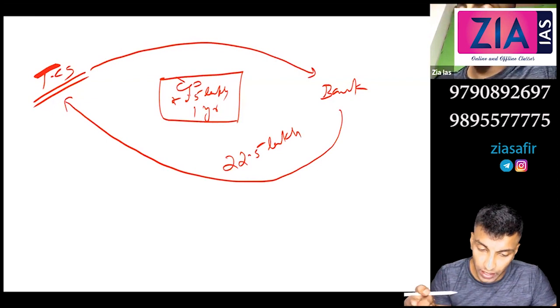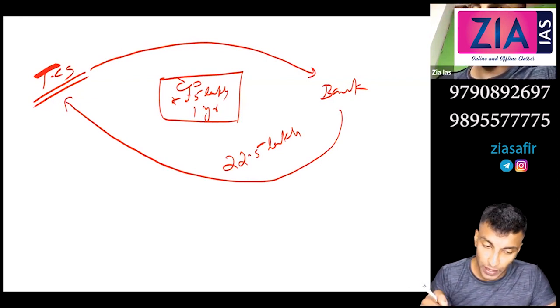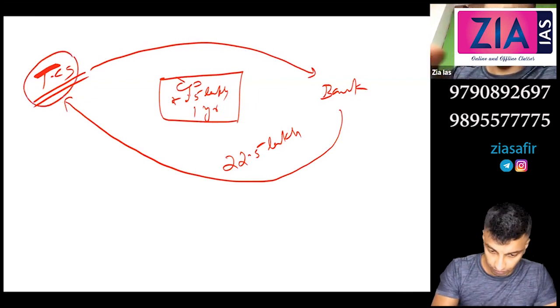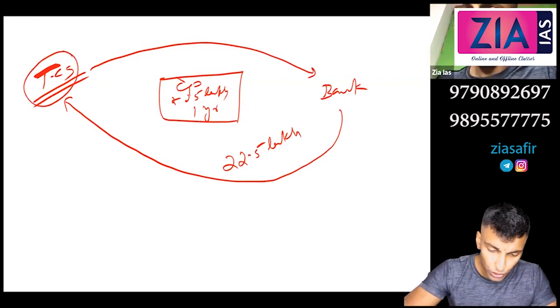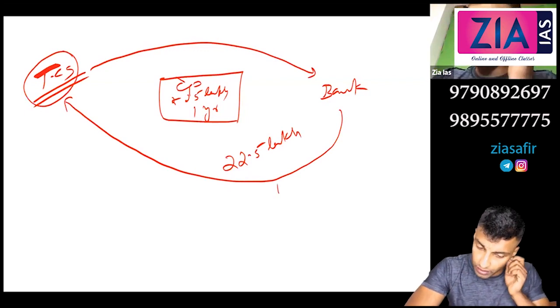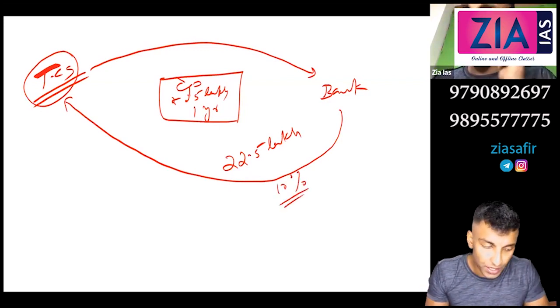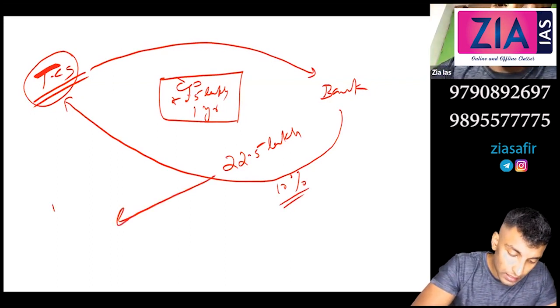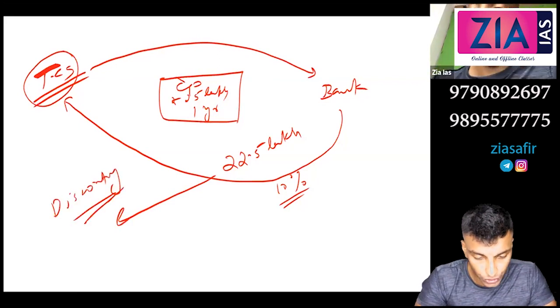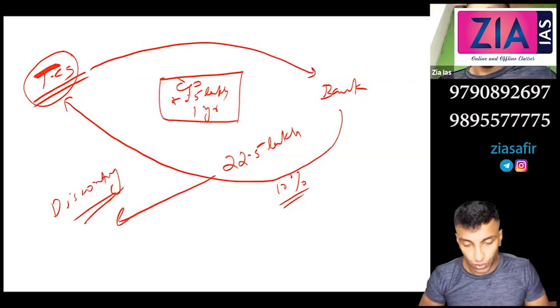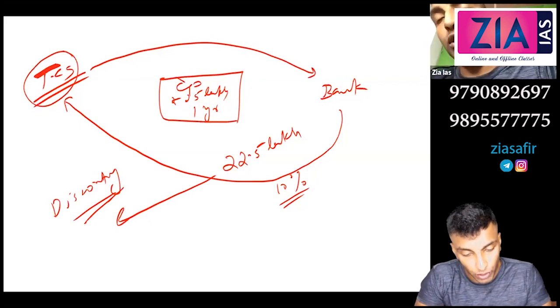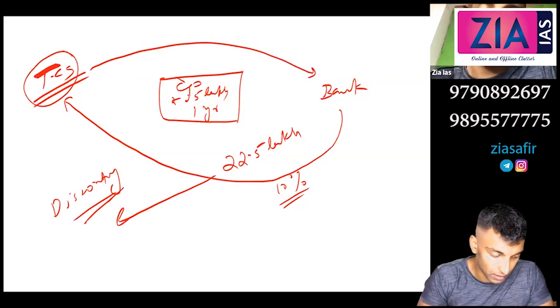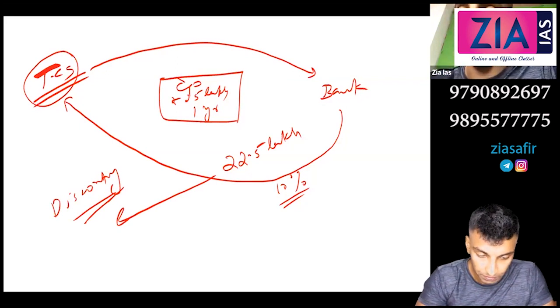So you are issuing at 22.5 lakh, and upon maturity of 1 year, TCS will be paying 25 lakh. So close to 10% return the bank is getting here. This is what I mean by discounting. This is for short-term working capital. For the big companies, the most important source of short-term working capital is this commercial paper.